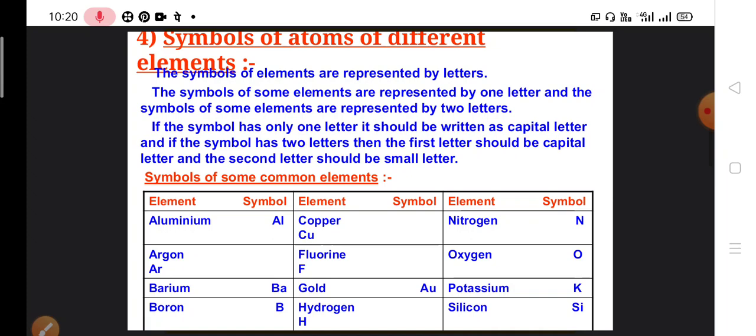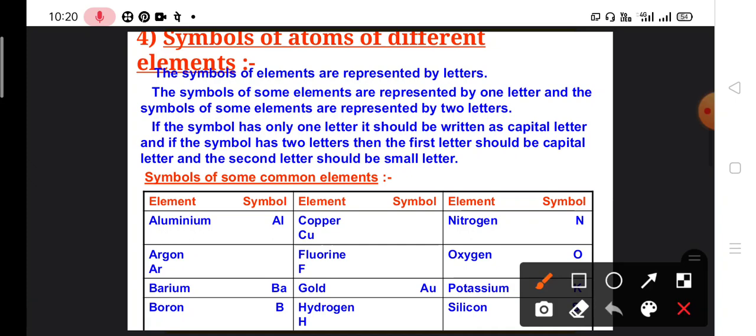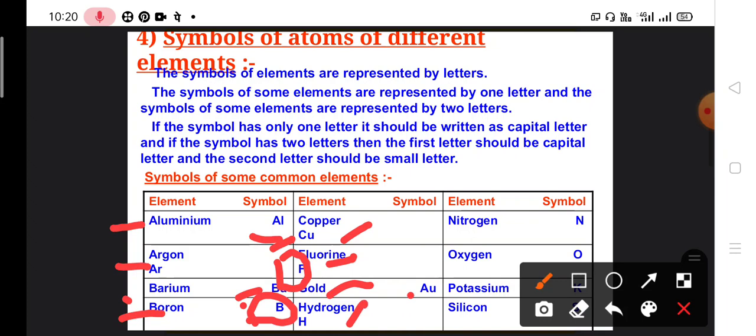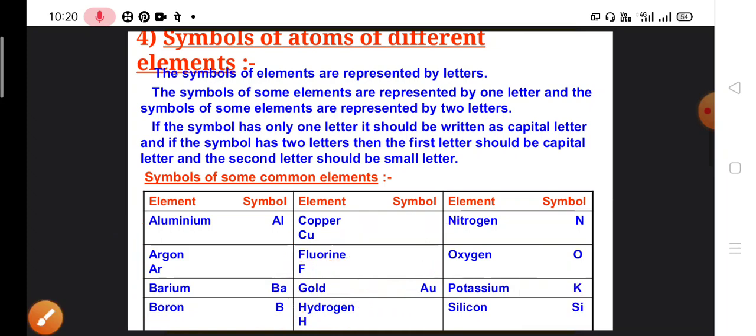For example, aluminium. Here you can see the table. For aluminium we have Al, then argon Ar, barium Ba, boron B. B is single. Then copper Cu, fluorine F. F is single. Then gold Au, hydrogen H, which is single. Nitrogen N is single. Oxygen O is single. For potassium, K is single, and for silicon, Si. Si is two letters. So if a symbol has only one letter, it should be written as a capital letter.